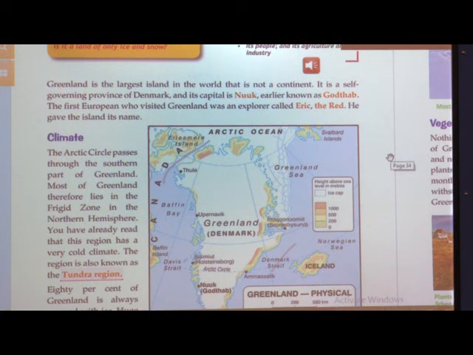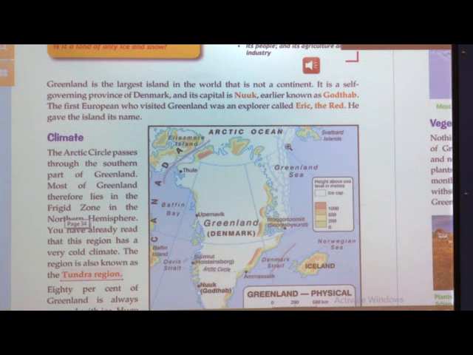Now, one second, I had missed this point. Where is Greenland located? It is located in the frigid zone. This area is also known as the tundra region. What do you mean by tundra? Tundra means a large flat land which is always frozen.